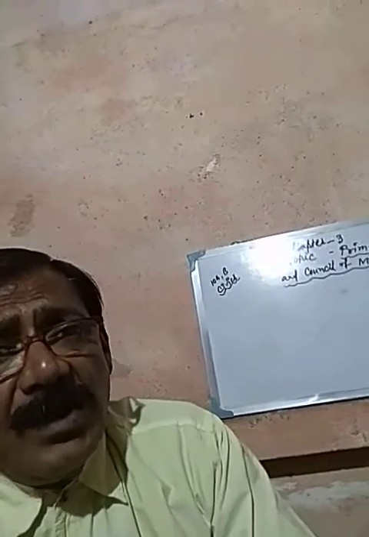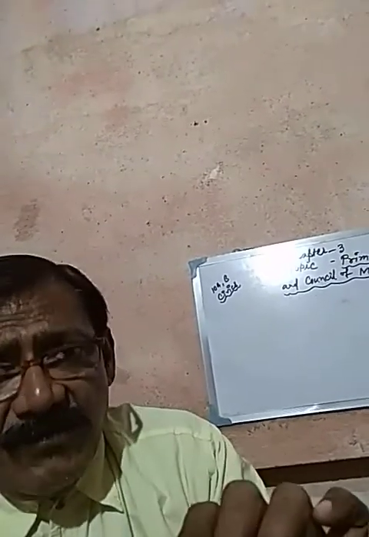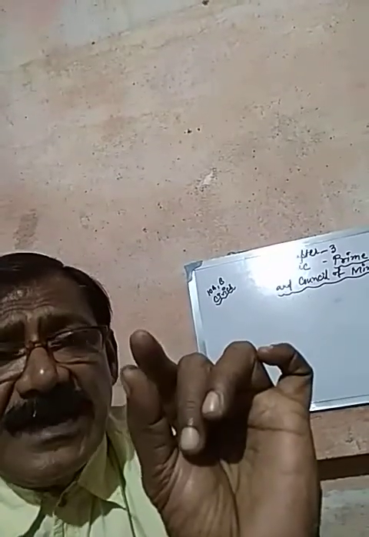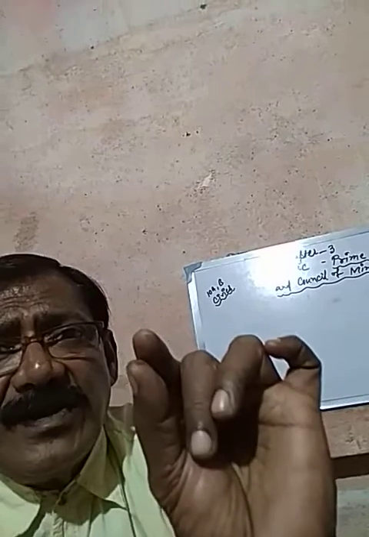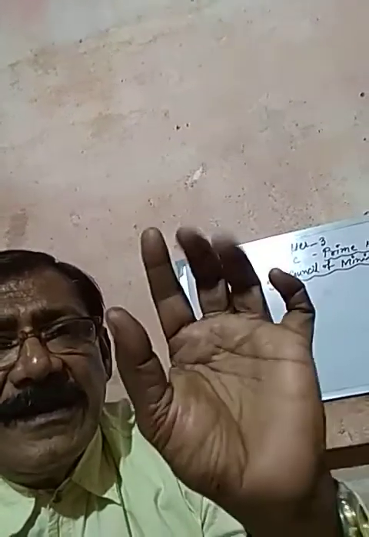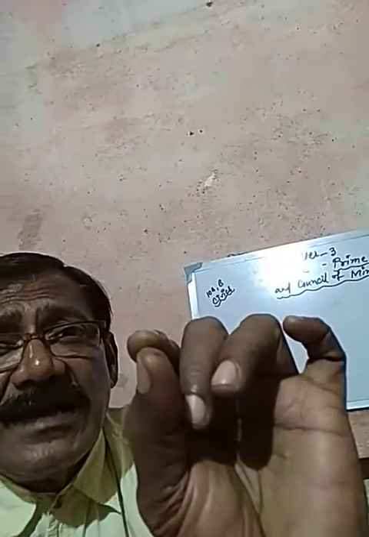But you need not write the answer in detailed form. Simply you will write only one point. Why is the Prime Minister a link between the cabinet and the President? In that case, you will write only one answer.